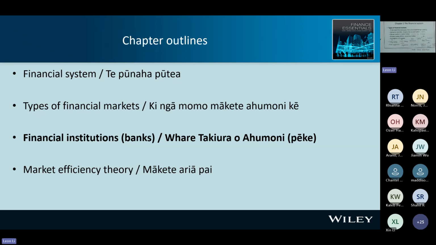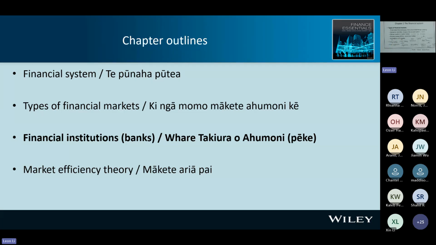Right? Thank you. And next one, we introduce the money market and the capital market. For me, the difference between them is shorter than 1 year versus longer than 1 year. Right? And we discuss IPO, the primary market. IPO stands for initial public offering.